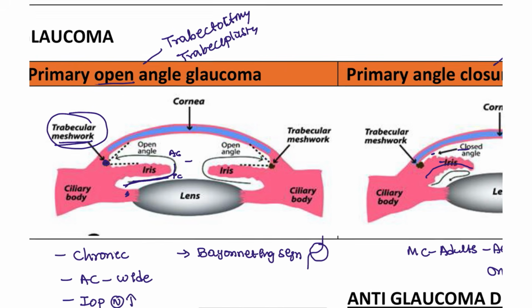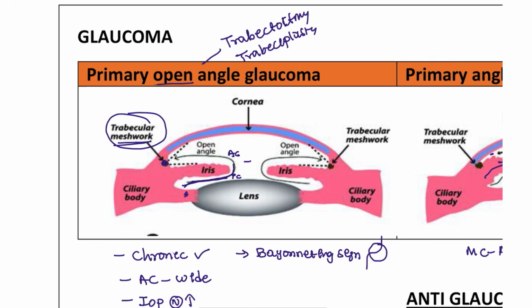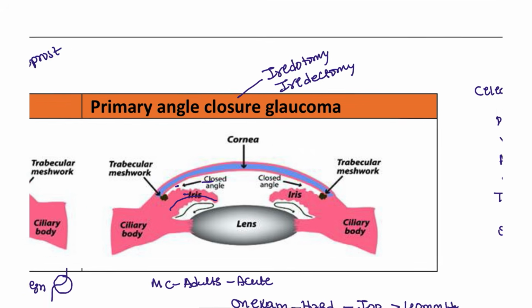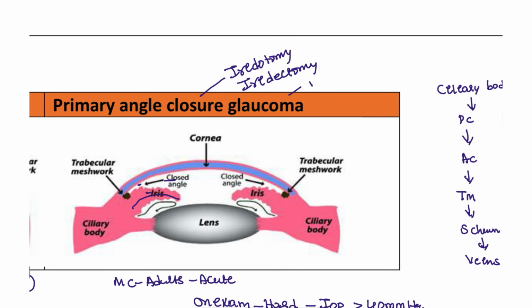For the open angle patients, as I said, it is a chronic condition, so we can tell these patients to take tablets also. The best drug that we can give for this patient is latanoprost, which can be used to decrease the progression. And for primary angle closure glaucoma, this is an emergency condition. We have only one chance, that is the mannitol IV drug.